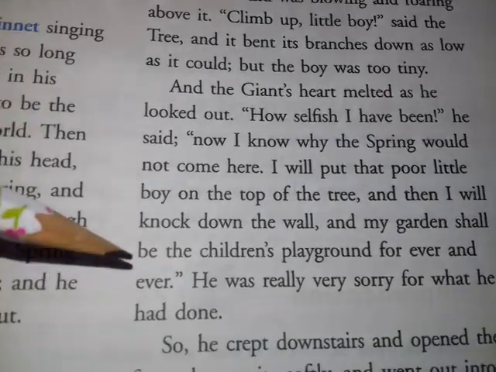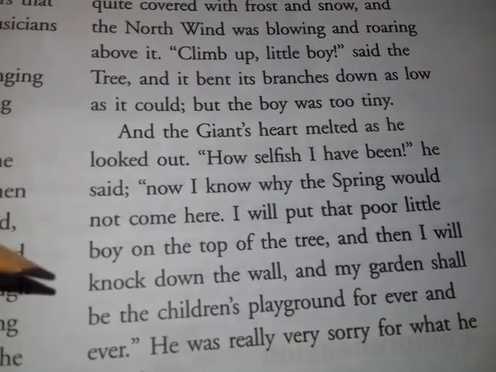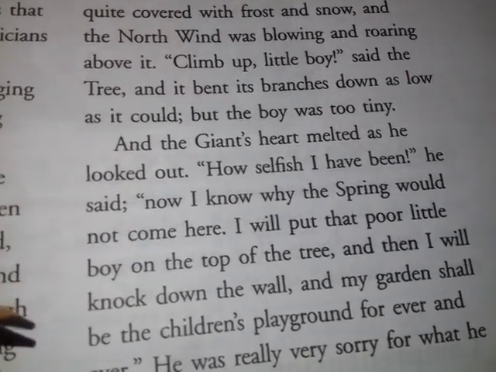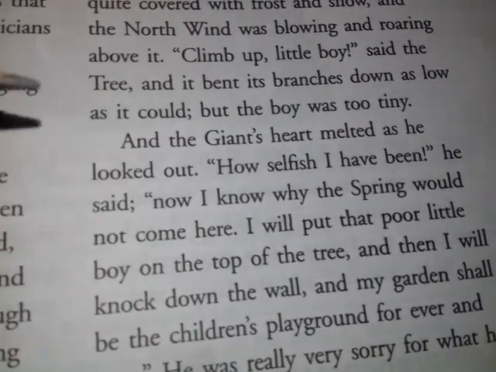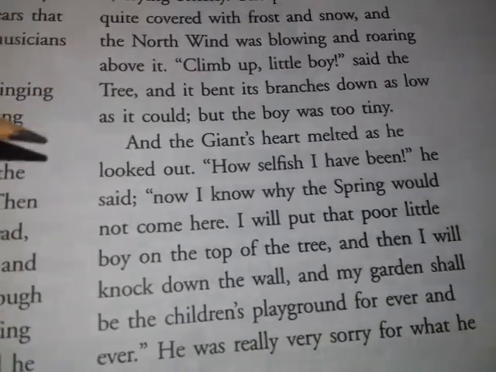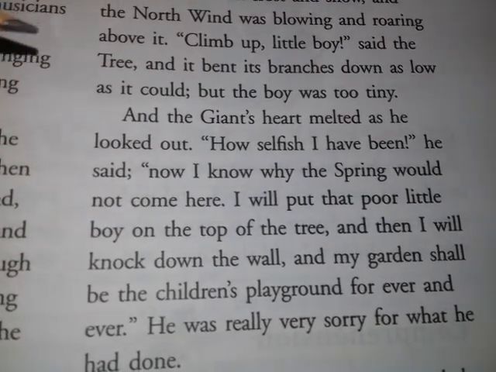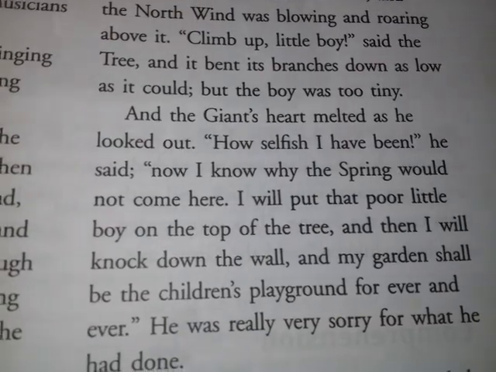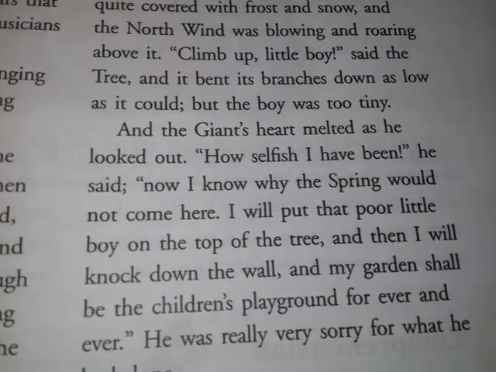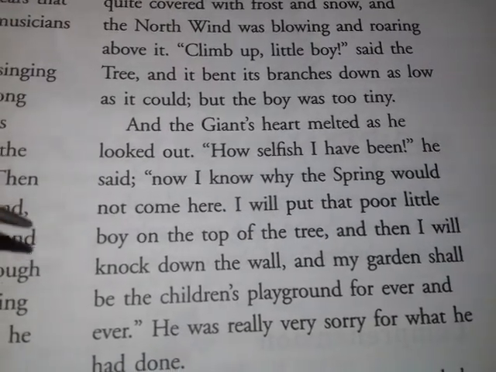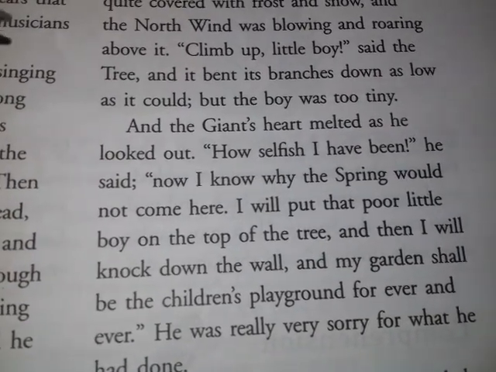He was really very sorry for what he had done. After seeing the poor boy crying, and the tree still covered with snow and the north wind still roaring there, the giant understood that all this time there was no spring in his garden because children didn't come into it. It was because of him only, because of the wall he had created and the board that stopped children from coming into his garden, that it was still covered with winter for so long.